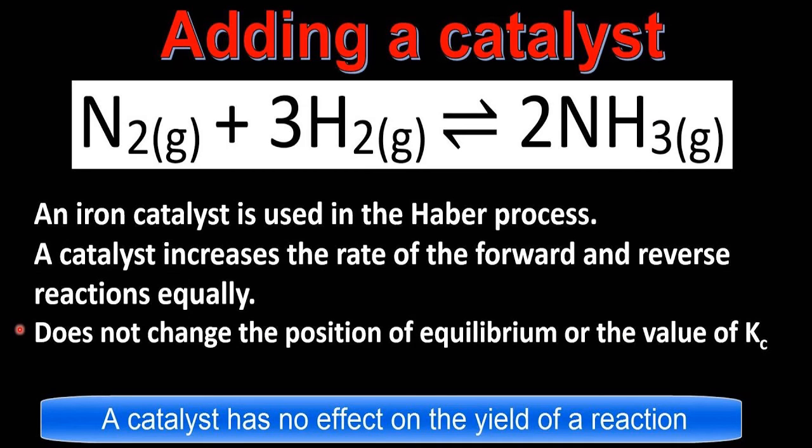Now, another example here. The same very famous example, preparation of ammonia from nitrogen and hydrogen. I told you Haber was facing the problem of temperature. Haber was also facing one more problem. What? The reaction is very slow. Therefore, when you use the iron catalyst, at that time the reaction becomes very fast. So sometimes the use of a catalyst will lead to immediate equilibrium. That means it will increase the rate. So by using the iron catalyst, Haber could achieve the purpose of getting ammonia in less time.